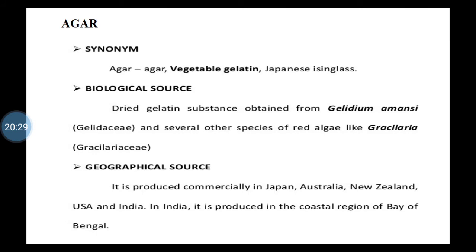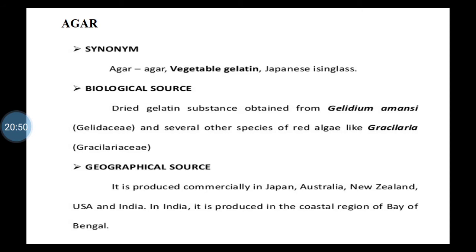So don't get confused. It is a powder in appearance. If we see, it is a gelatinous substance, isn't it? The other name for agar is agar agar. Then we can call it vegetable gelatin. Japanese isinglass is another name for agar.